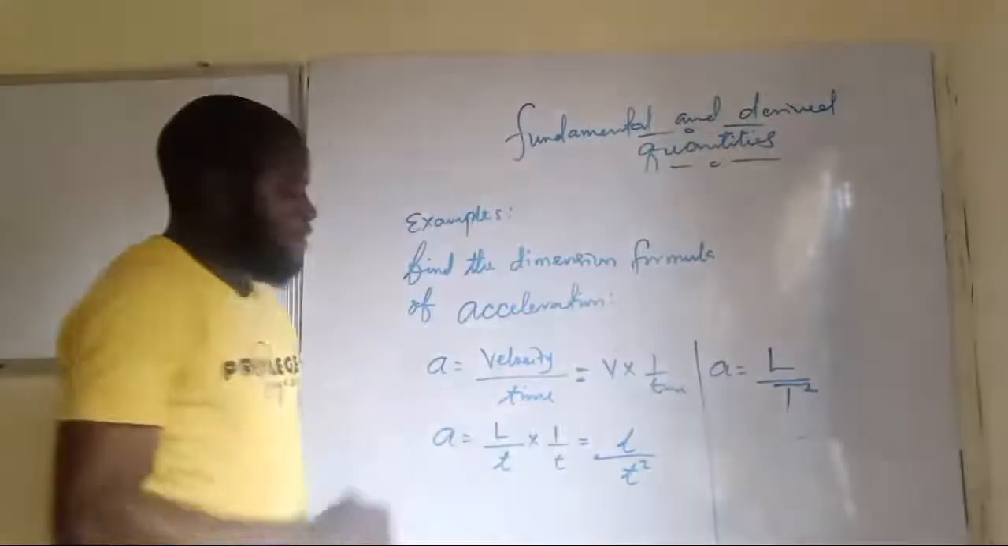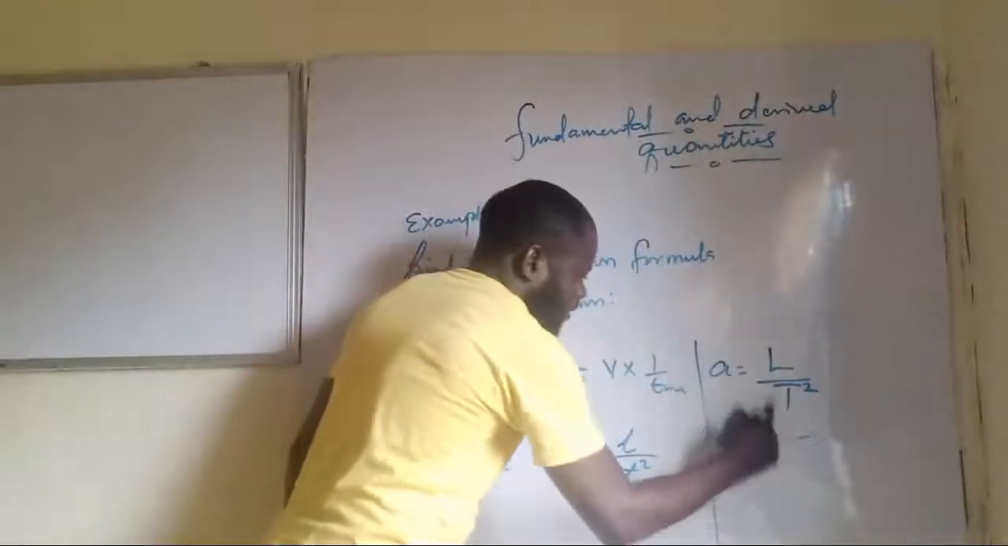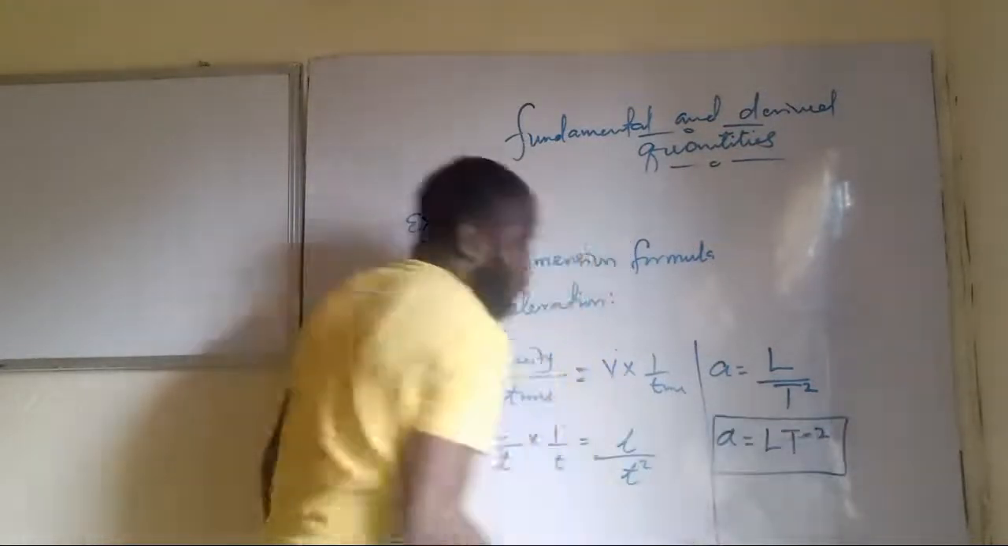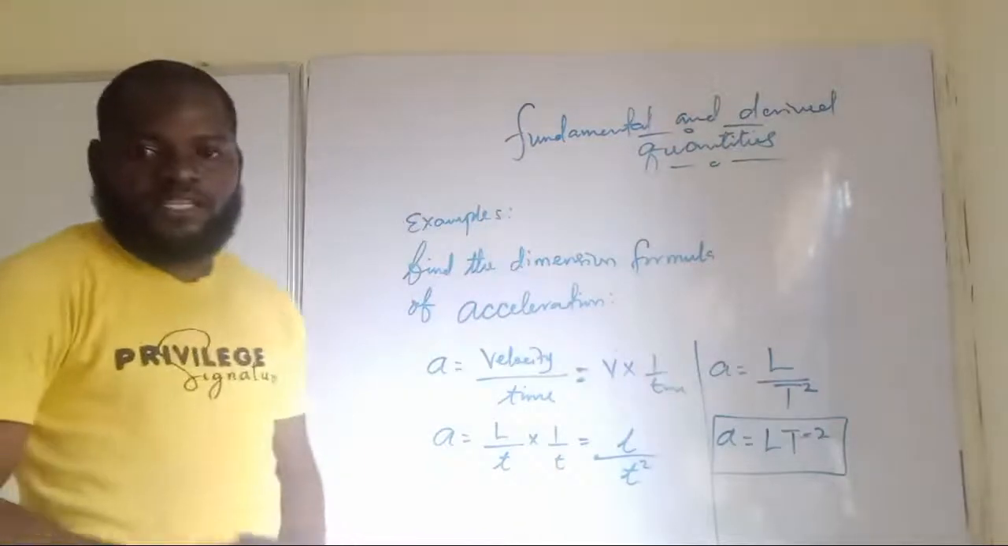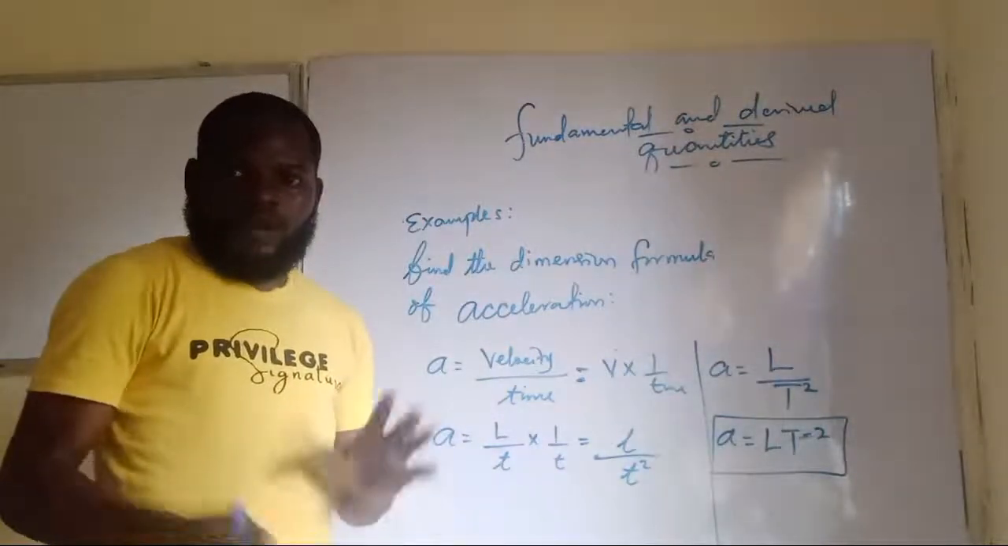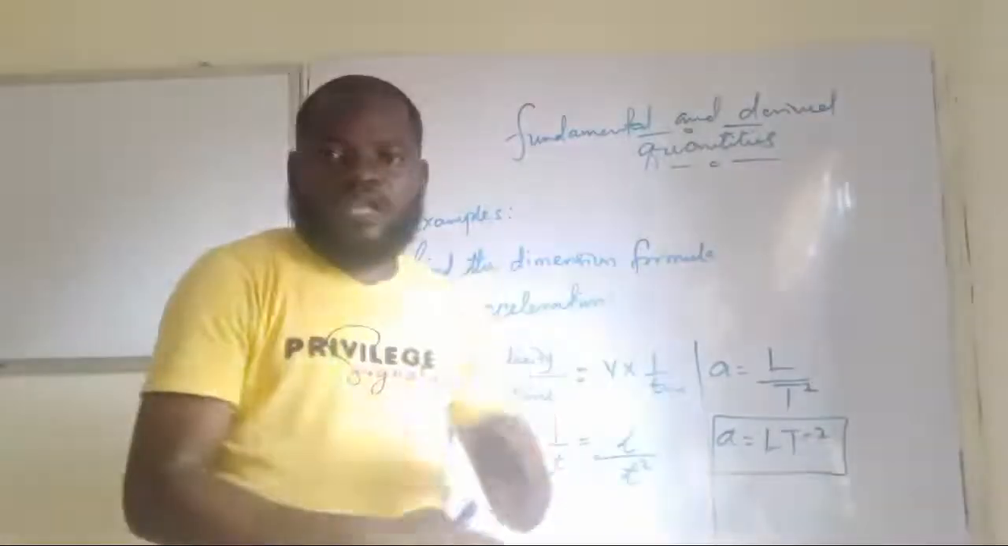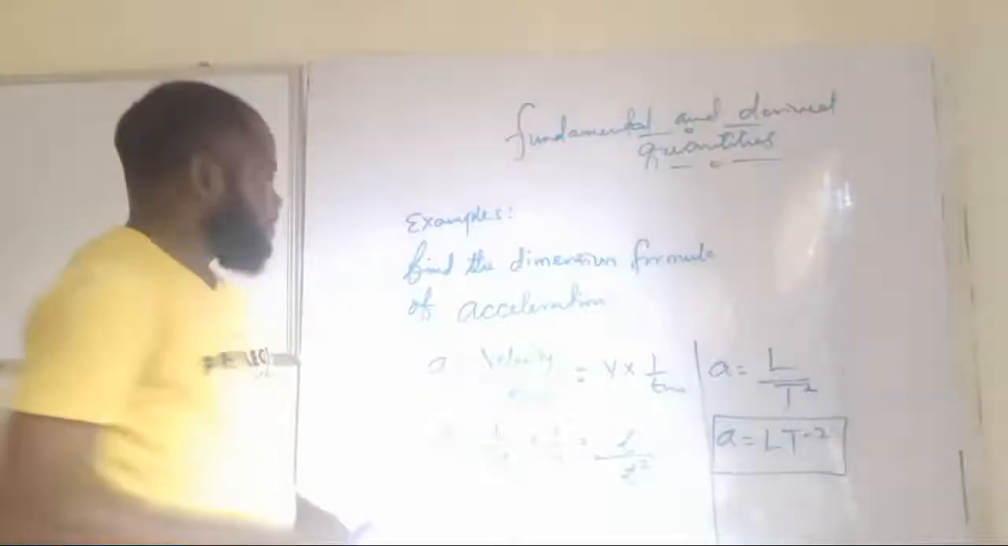Have you seen that now? So if that should be the case, acceleration is going to be what? LT raised to power minus 2. And that is the dimension formula for acceleration. Are we getting this, guys? Now, I will now take us to the next one, which is force. Are you getting this now? Force.